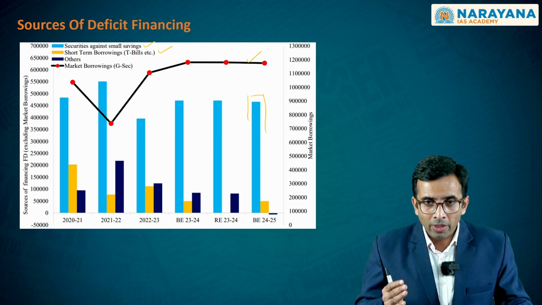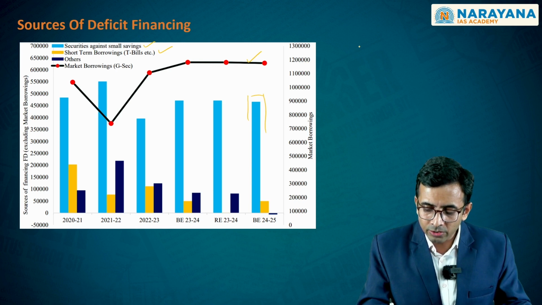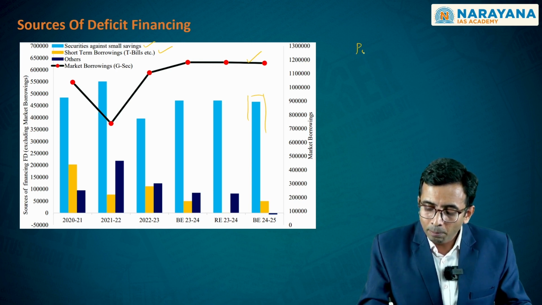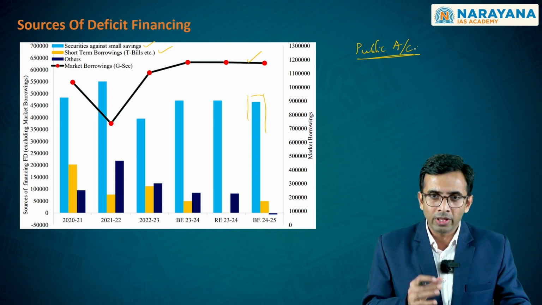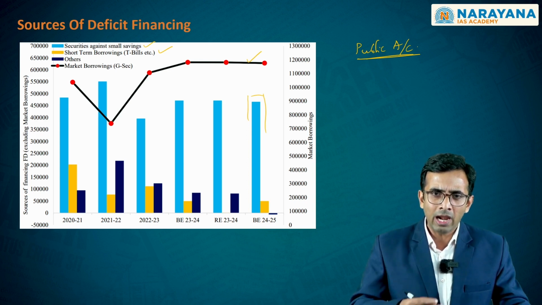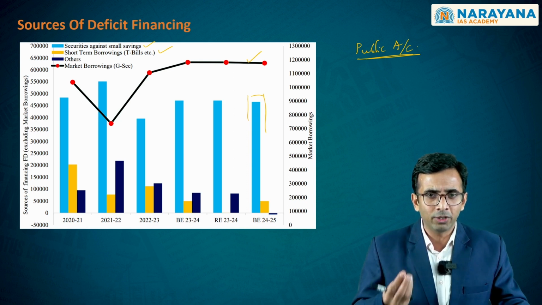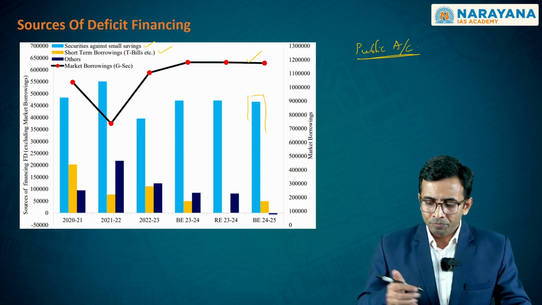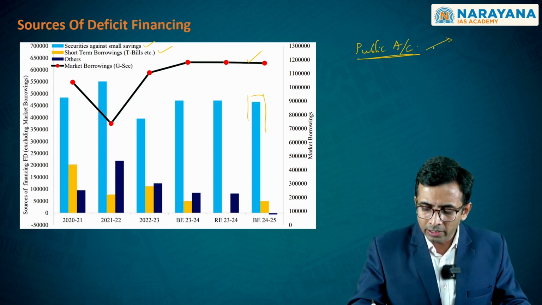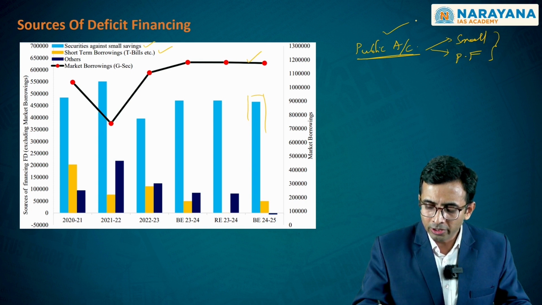As we have discussed in the earlier theme, the small savings would be falling in the zone of the public account of India. And we clearly see that this public account of India is out of any approval from the parliament. So there will not be any parliamentary scrutiny and parliamentary control over this. So the government is at free hand to borrow money from this particular account. On the other hand, as we have clearly seen, the government raises small savings and provident fund, and this money is getting disbursed into the public account.